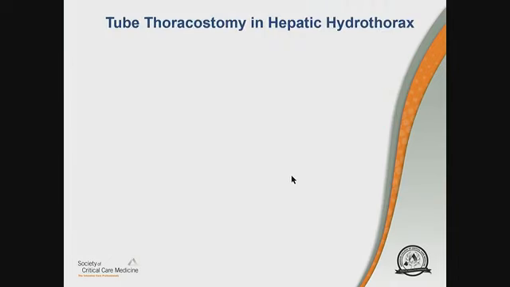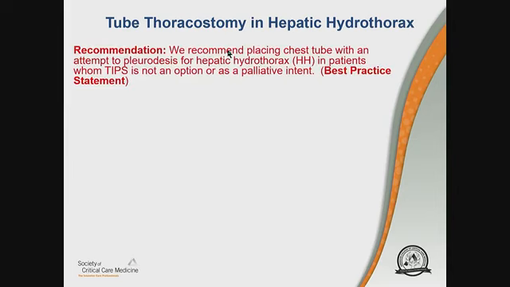The next question in pulmonary was tube thoracostomy in hepatic hydrothorax. This is another sort of question that created some debate, but this is the recommendation we came up with. We recommend placing chest tubes with an attempt at pleurodesis for hepatic hydrothorax in patients in whom TIPS is not an option or as a palliative intent, and this is a best practice statement.